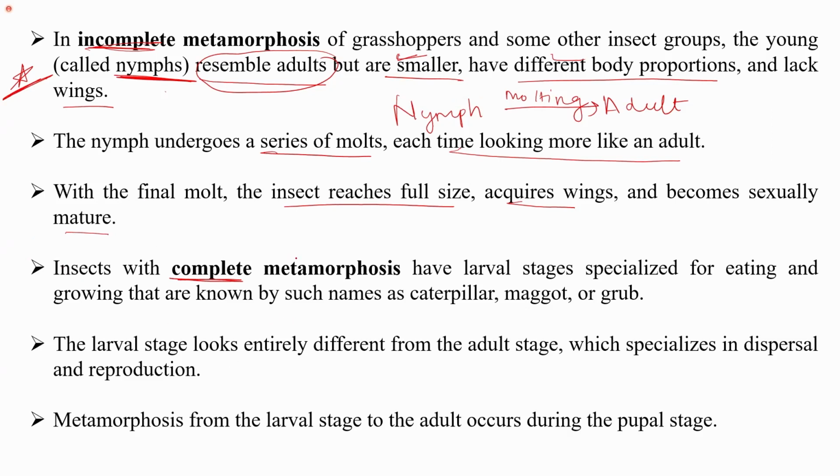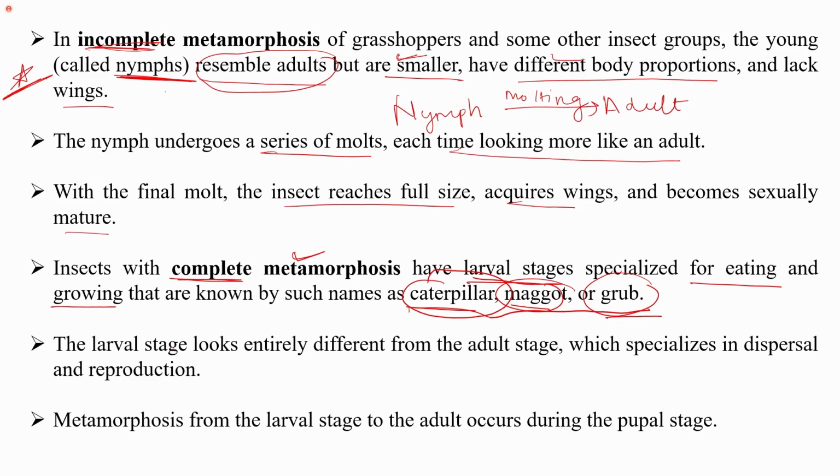While if I talk about the insects with complete metamorphosis, they have larval stages that are specialized for eating and growing, known by names such as caterpillar, maggot, or grub. So they are different names. For some insects, we call them maggots. For some, we call them grubs, or commonly we know about the caterpillars, because this is a very well-known example which we learned in our previous classes, especially in the case of butterflies.